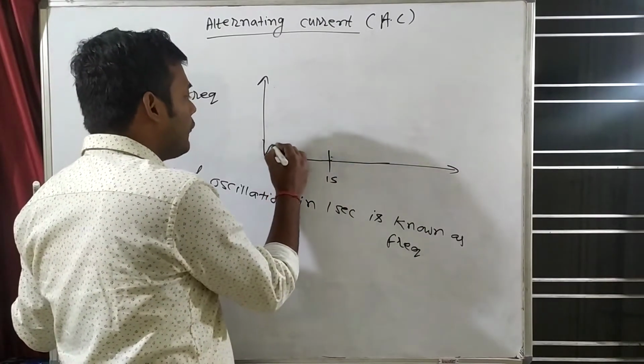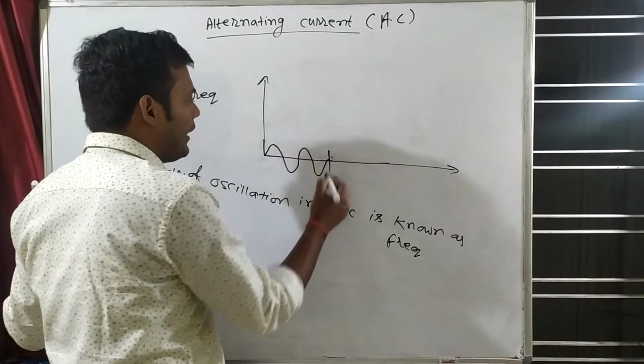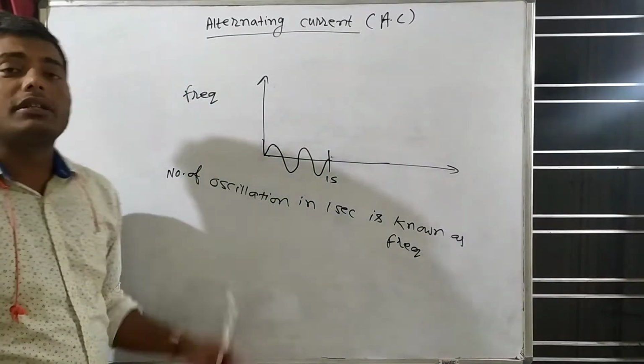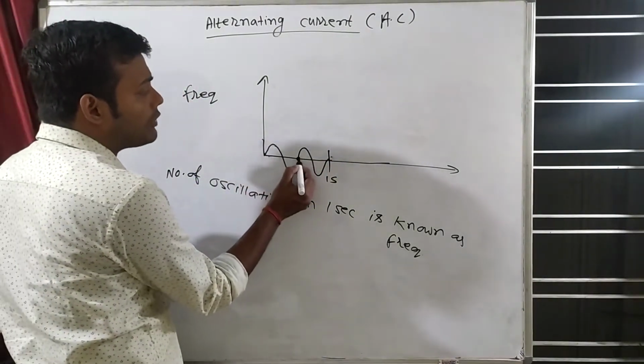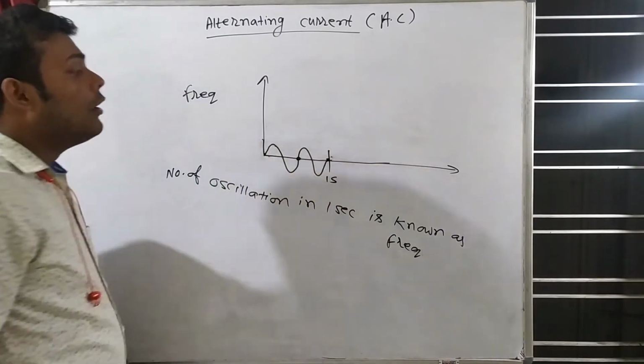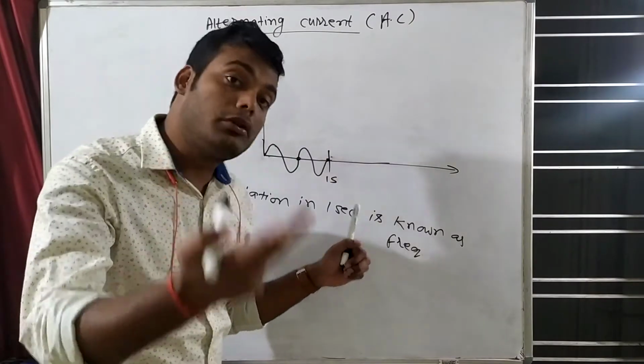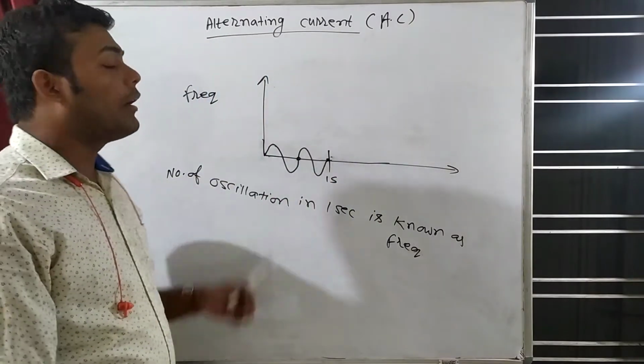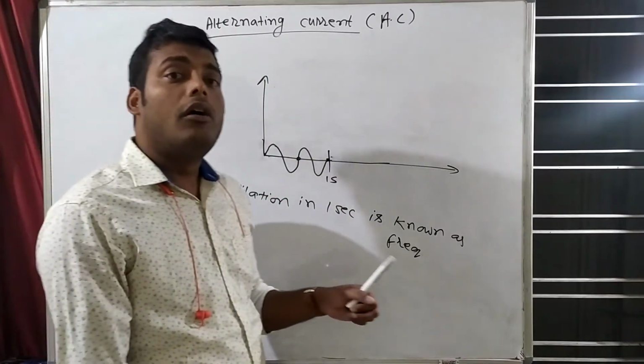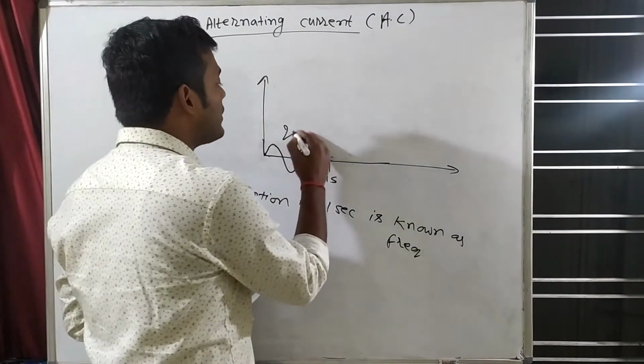Now see, in 1 second, suppose a wave is coming like this. How many oscillations are there? From here to here, 1 oscillation, and again from here to here, 1 more oscillation. That means in 1 second, 2 oscillations. So what will be the frequency of this AC? 2 hertz.